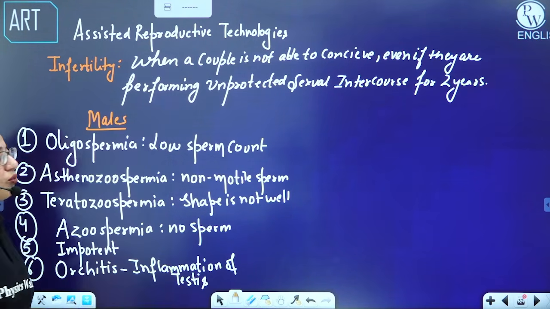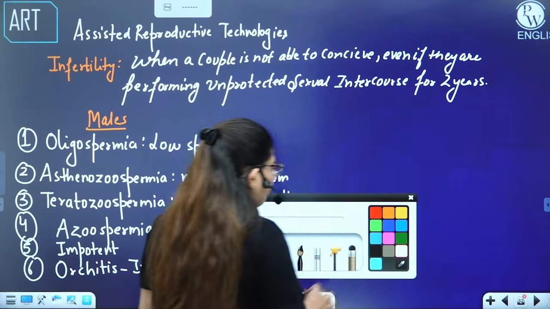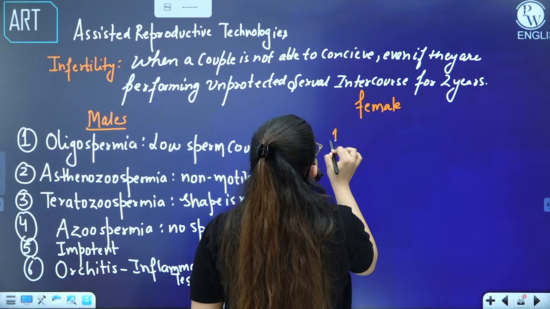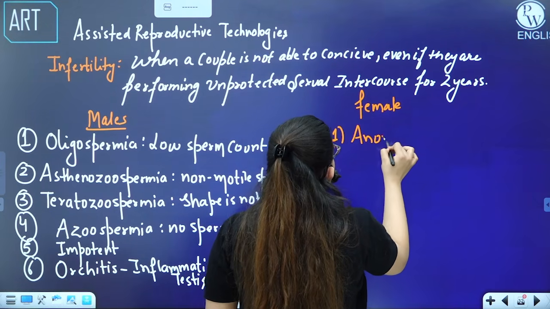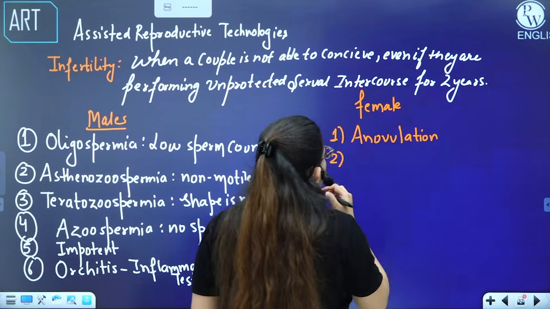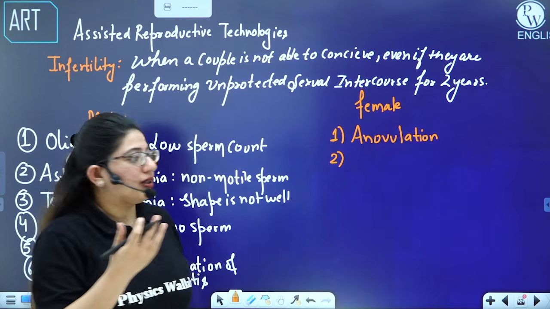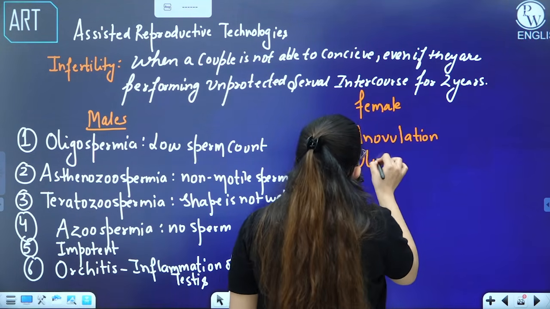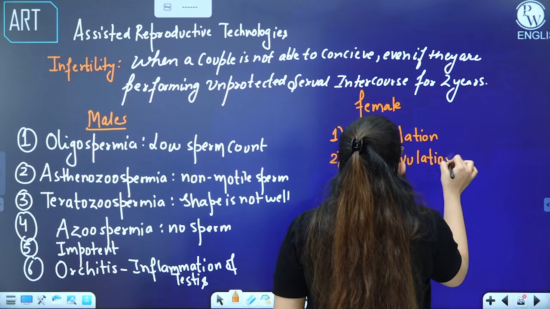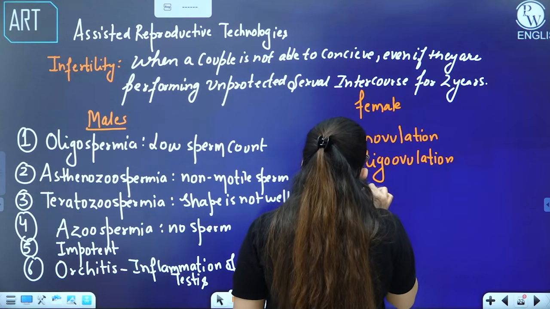All right, what can go wrong with the female? What are the problems a female could have? First, a female is not ovulating, that's anovulation. Second, the female is not ovulating regularly, that's oligo-ovulation. Or a female has blocked fallopian tubes.